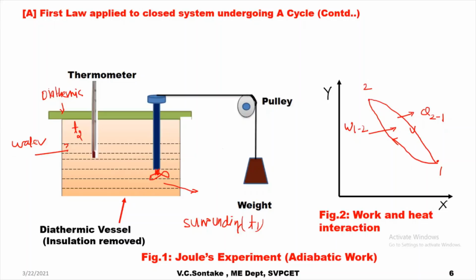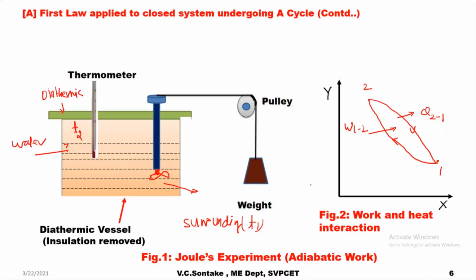So what we have done actually, here the system has executed a cycle by interaction of work during process 1 to 2 and returned to its original state by interacting with its surrounding in terms of heat transfer. So the system has executed a cycle.